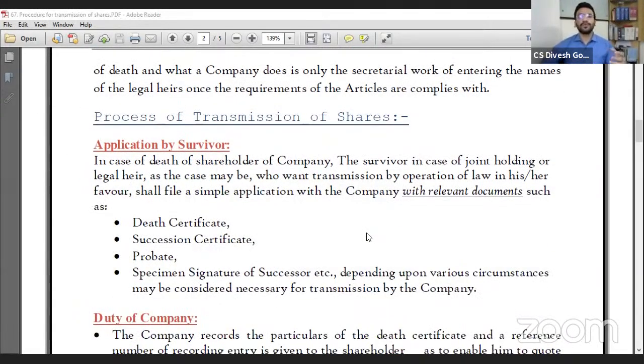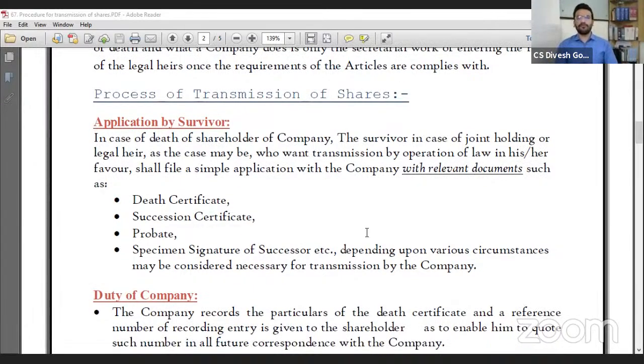In this video, we are going through the step-by-step process followed by the legal heir for transmission of shares. Step 1: Application by the survivor. In case of death of a shareholder of the company, the survivor in case of joint holders, or the legal heir, as the case may be, who wants transmission by operation of law in his favor, shall file a simple application with the company with relevant documents. So in case of joint shareholding, the joint shareholder will file an application. In case the share is held by a single holder, then the legal heir will file the application with the company.